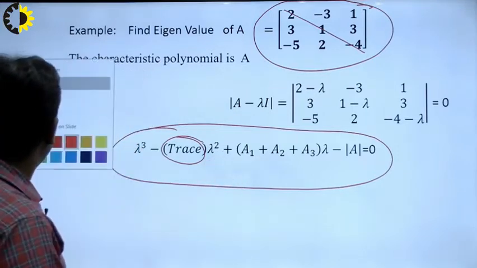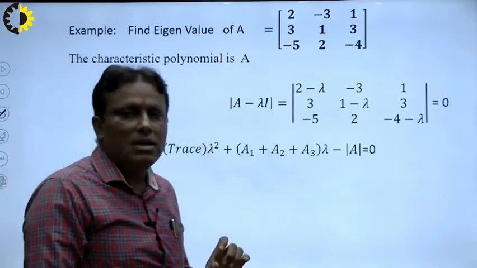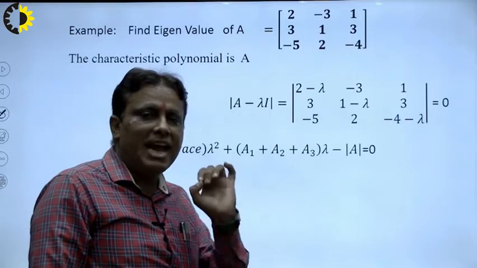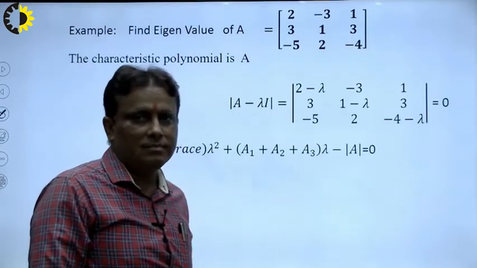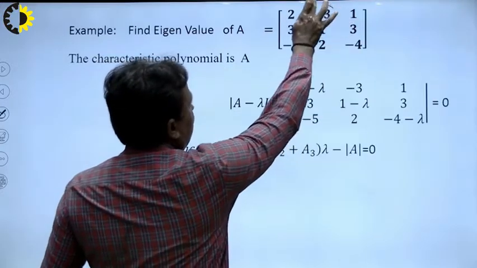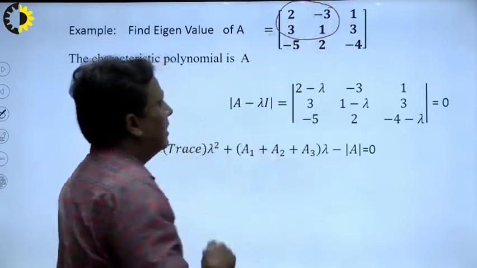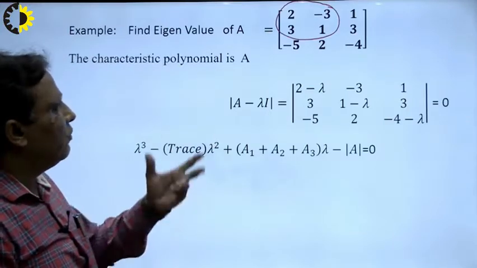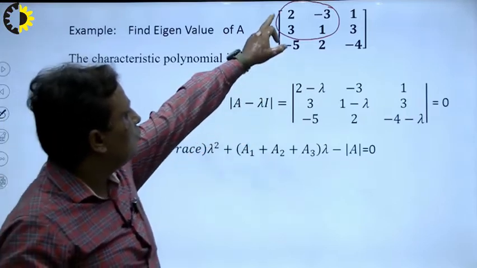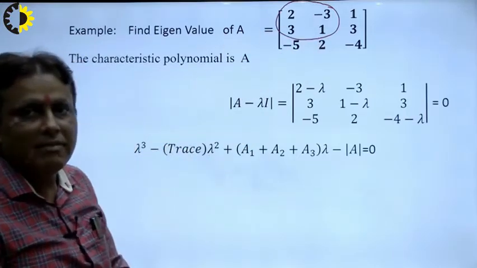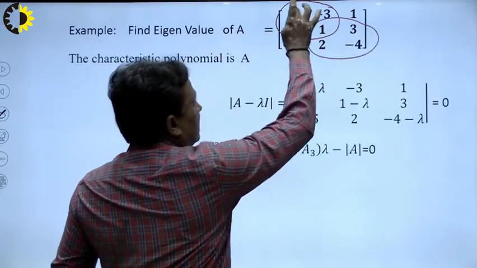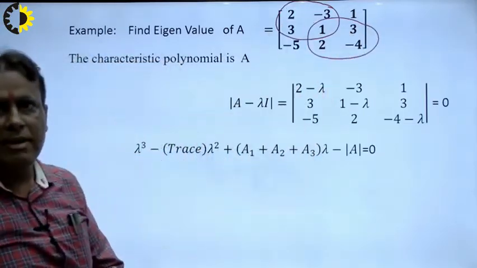Now what is A1? A1 is the determinant of the 2 by 2 matrix which contains the diagonal elements of the original matrix. The original matrix diagonal is this, right? The first A1 2 by 2 will be this, right? So what will be the value of the determinant of A1? The determinant of A1 will be 2 1s are 2 minus 9, 11 here, right? And second is this, because this is the principal diagonal, the second will be this here.